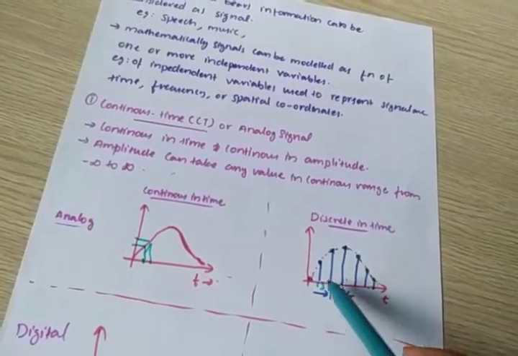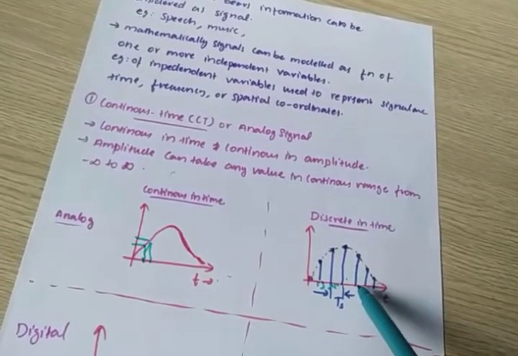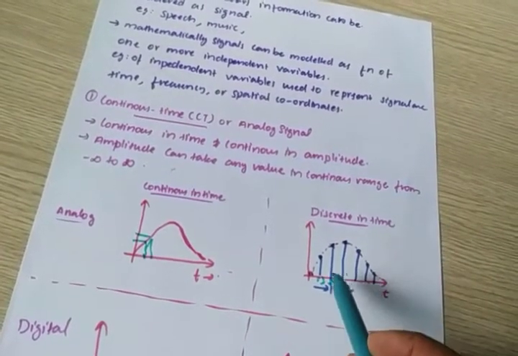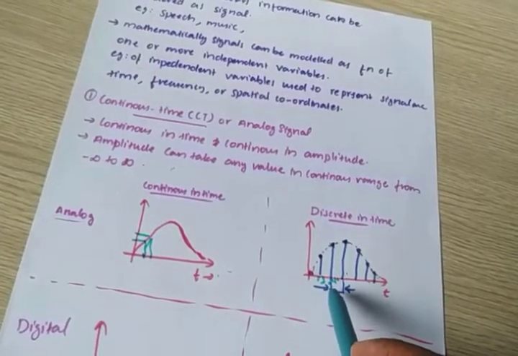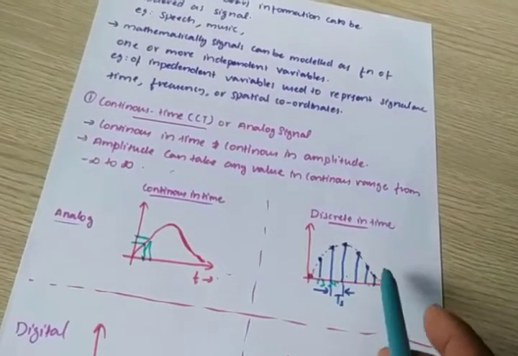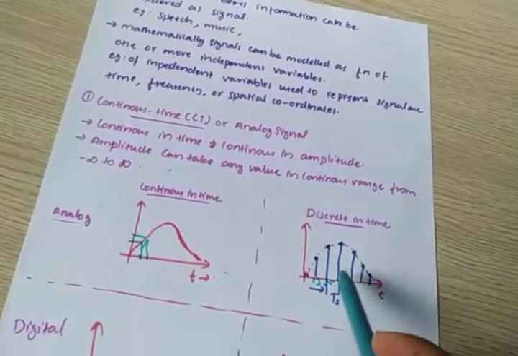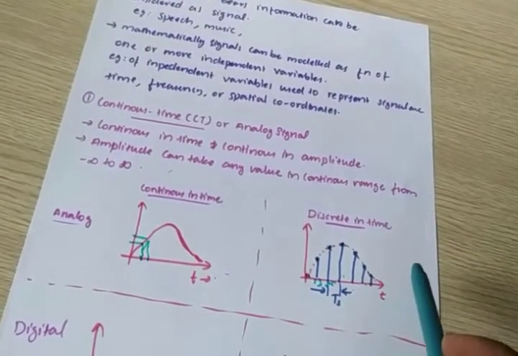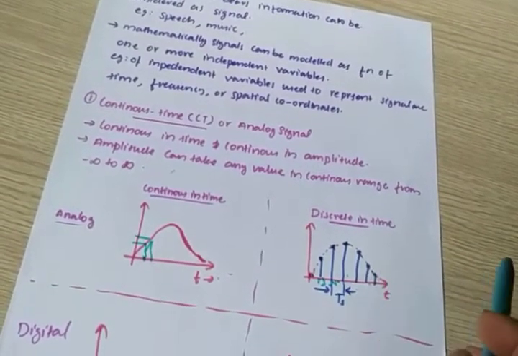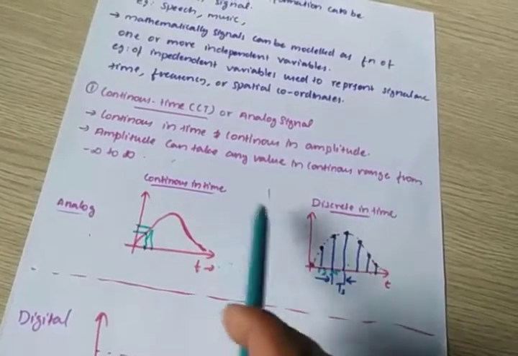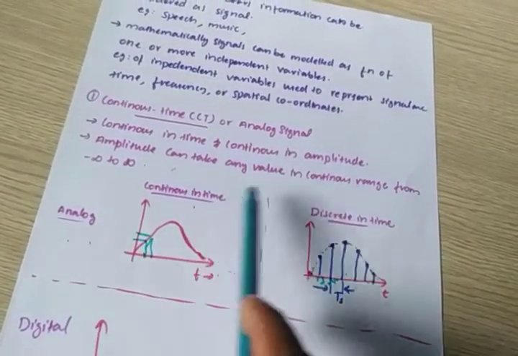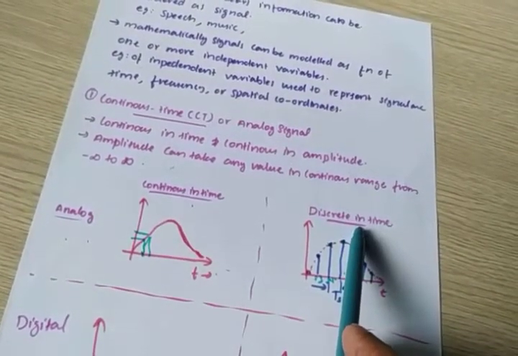Time is specifically defined. That is the analog classification: one is continuous in time, one is discrete in time.